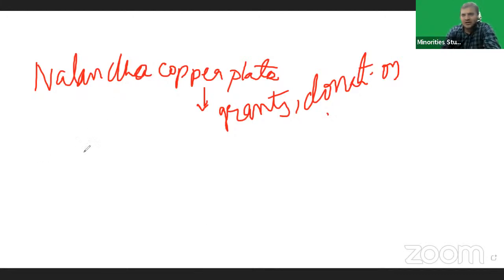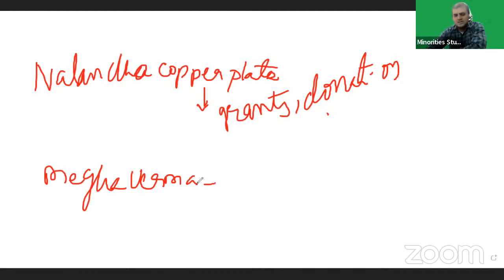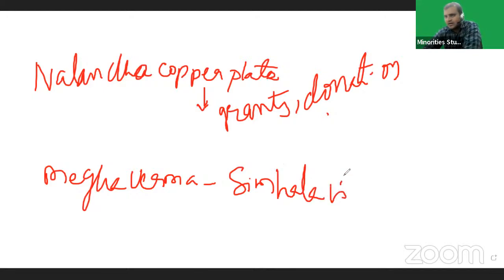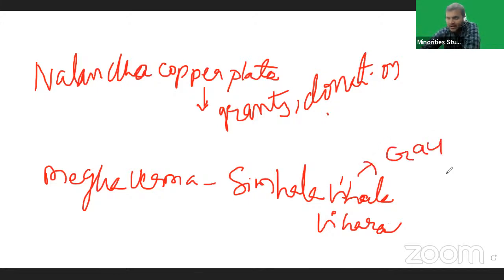Sri Lanka ruler Meghavarma constructed Simhala Vihara. Meghavarma constructed Simhala Vihara in Gaya.